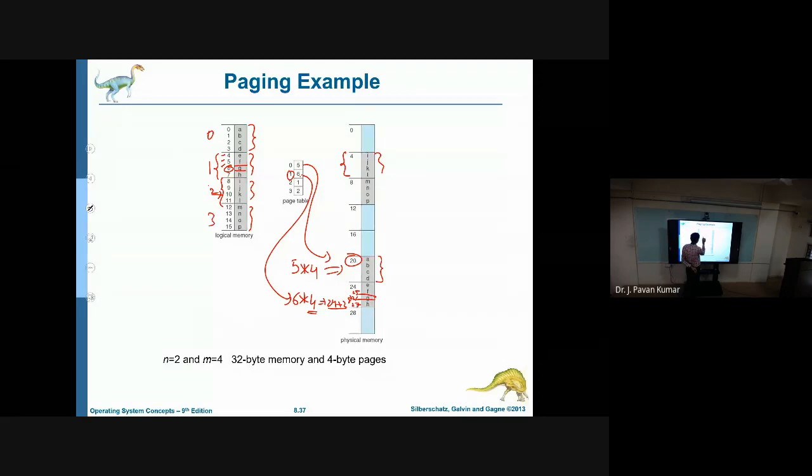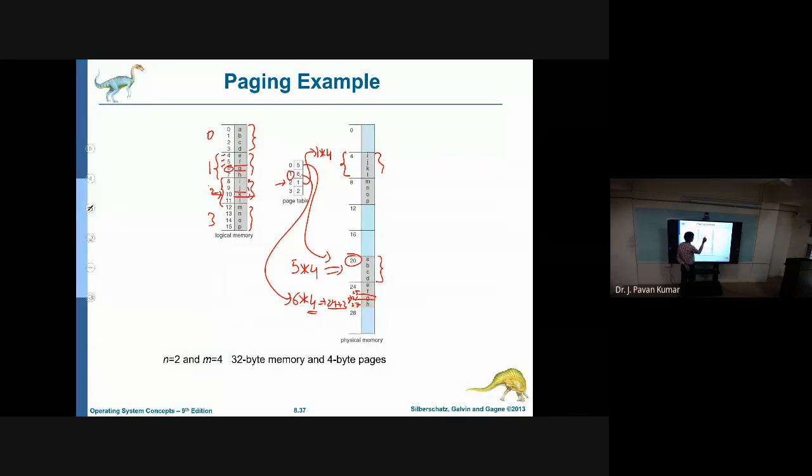Now 2 is at frame 1. So this will be retrieved at 1. And what is the frame size? Frame size is equivalent to page size, which is 4. So 1 into 4, this we will get. And we wanted to access K. So what is the line here? 0, 1, 2.